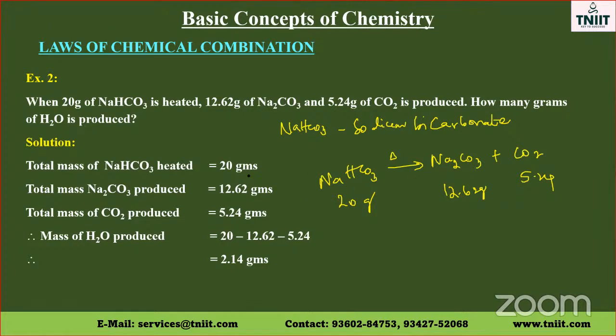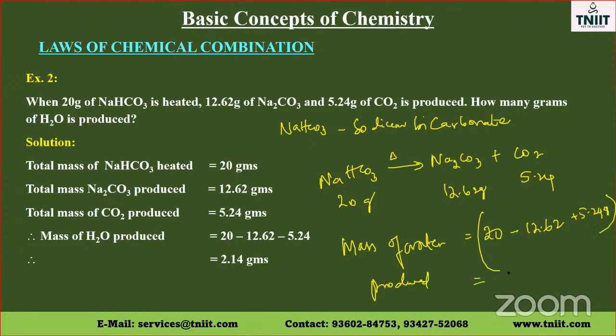Now, as per the reaction, sodium hydrogen carbonate is 20 grams, and 12.62 grams of sodium carbonate is produced, and 5.24 grams of carbon dioxide is produced. So what's the mass of water produced? The mass of water produced should be equal to 20 grams of sodium bicarbonate minus 12.62 grams of sodium carbonate and 5.24 grams of carbon dioxide.